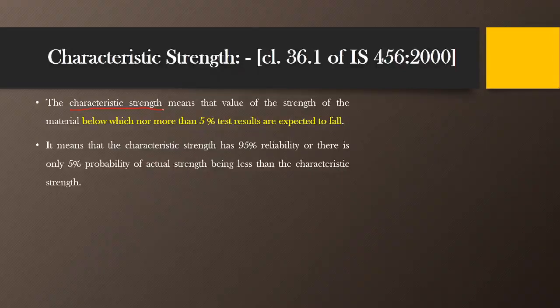It means that the characteristic strength has 95% reliability, and there is only a 5% possibility that the actual strength of the material will be less than the characteristic strength. That's why I told you that 20 MPa will be considered the characteristic strength of the blocks we tested out of 100 blocks.